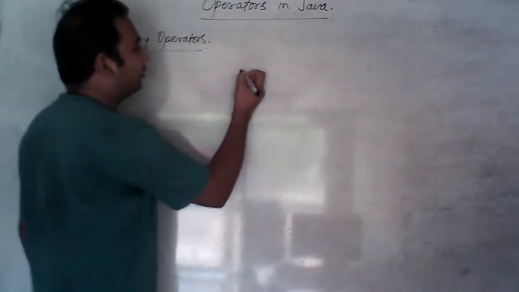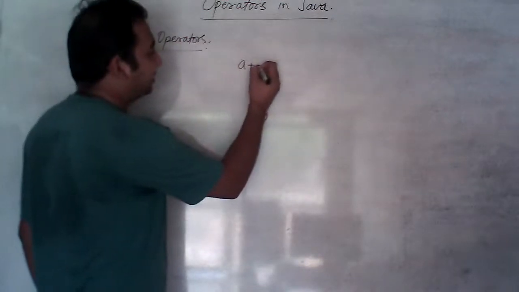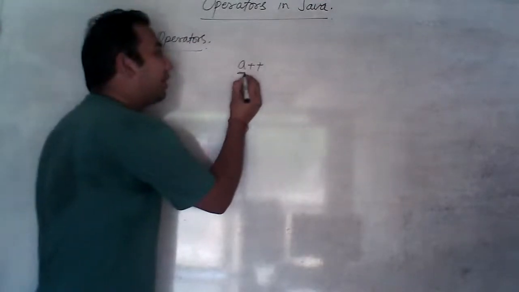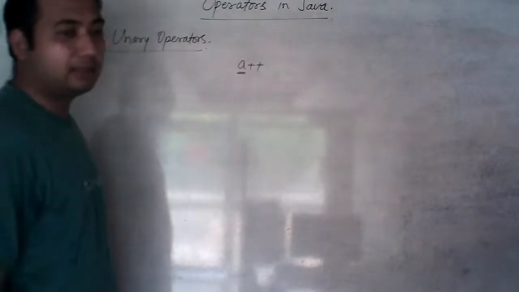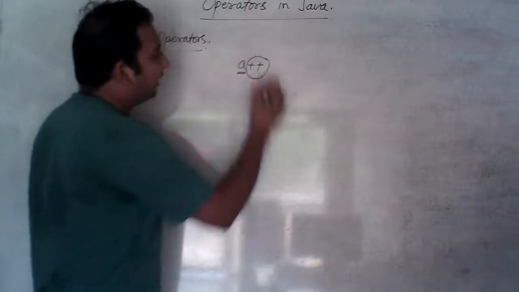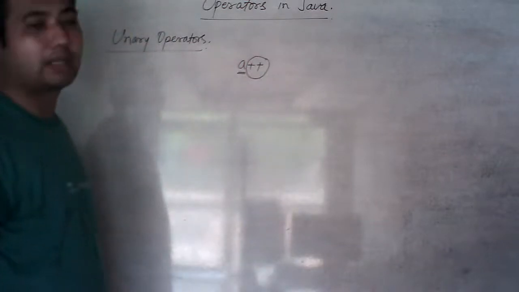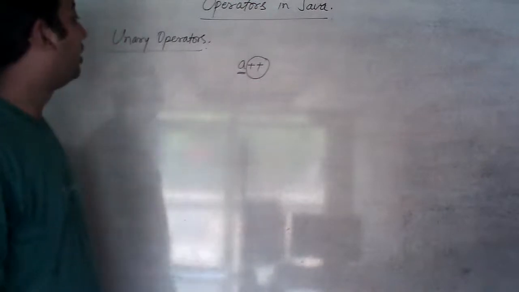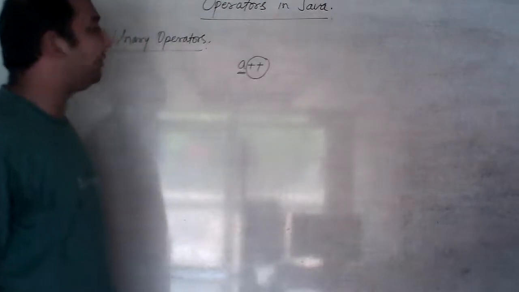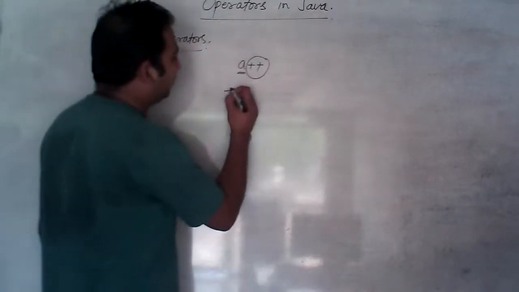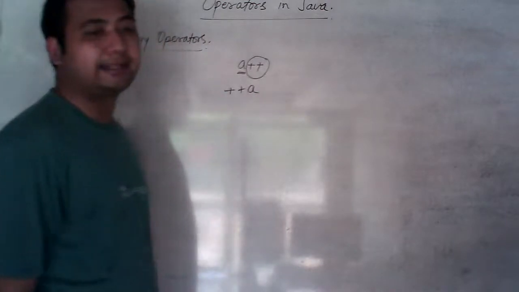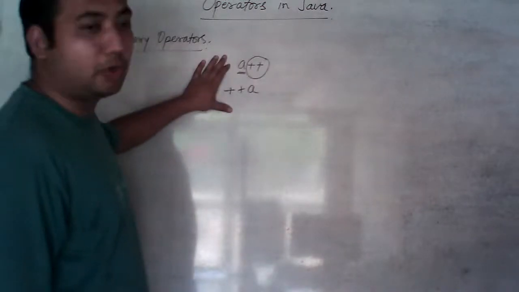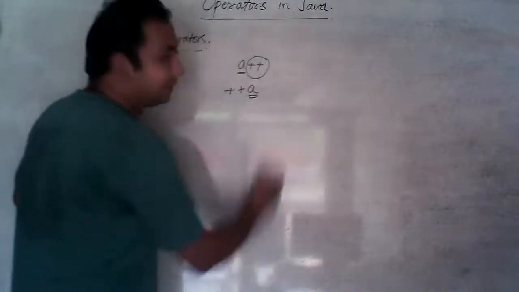Like sometimes we write a plus plus. So whatever effect will occur, that will occur over this variable a. And the operator which we have used, that is plus plus. It is known as increment operator. It is postfix increment operator. One is prefix increment operator also, like plus plus a. You can also write it like this. So students, we are talking about unary operator. Only one operand is there.